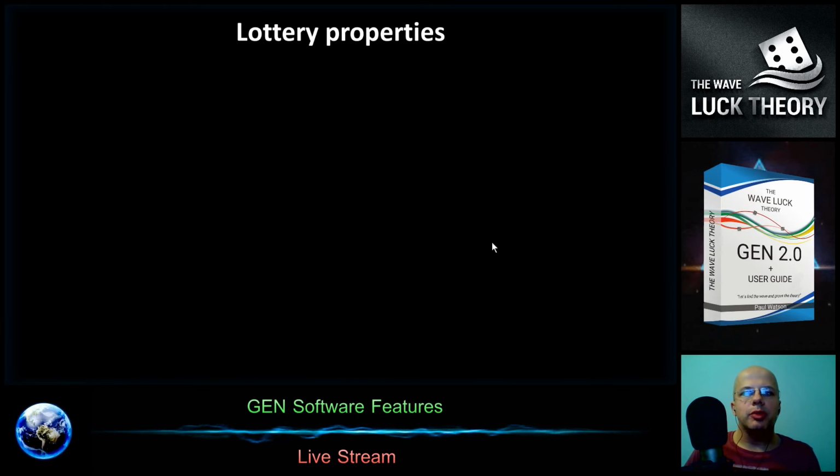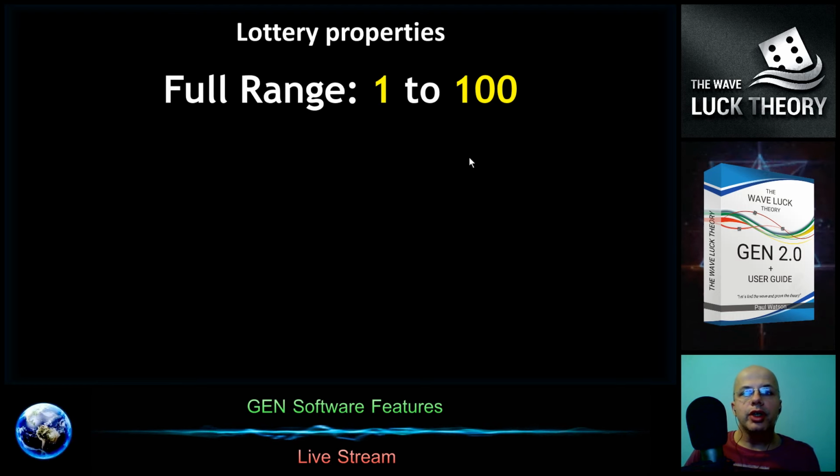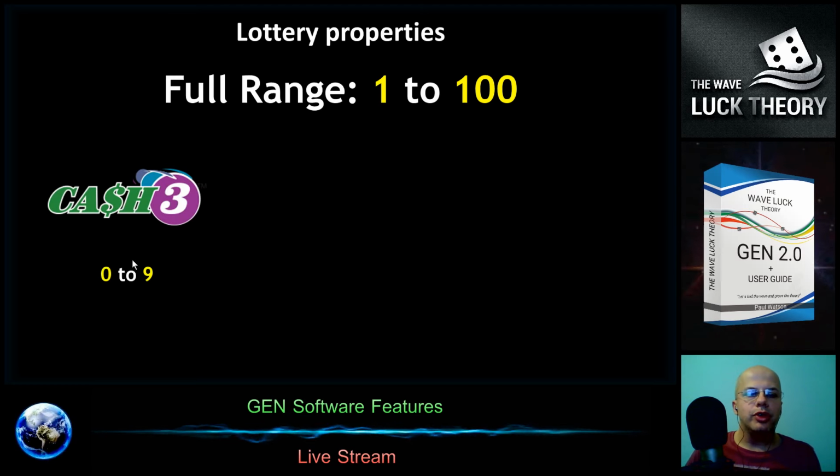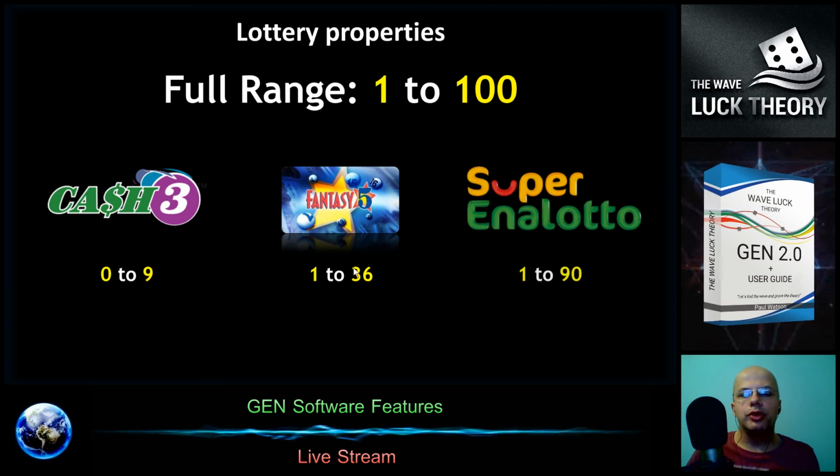Lotteries have some common properties, and the full range of each drawing machine is from 1 to a maximum of 100. So we have small lotteries with 10 balls, middle lotteries with up to 50 balls, and lotteries with a maximum of 100 balls, and the highest lottery with maximum balls is the SuperEnalotto from Italy with 90 balls.